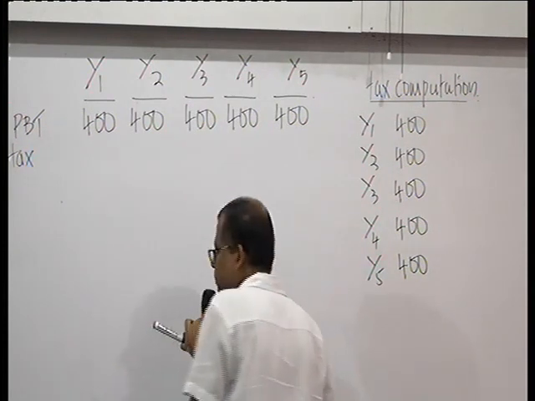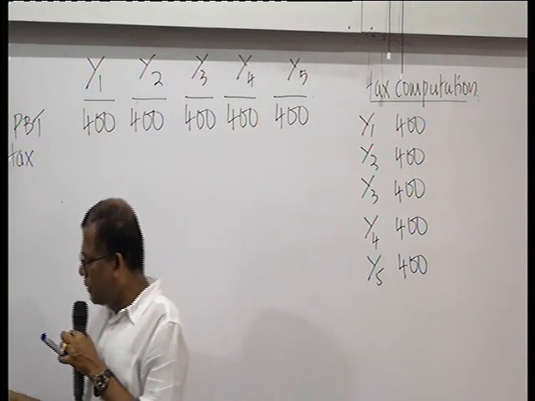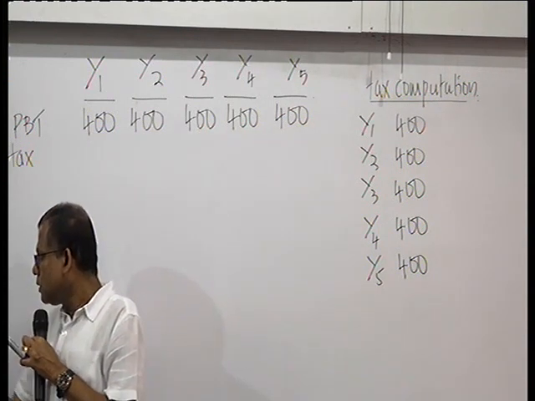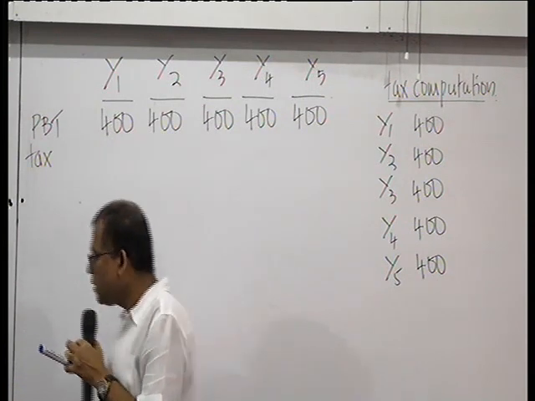Then you have to add back the depreciation. This profit you have arrived at after deducting the depreciation. Per annum depreciation, 300 divided by 5 years, is 60.